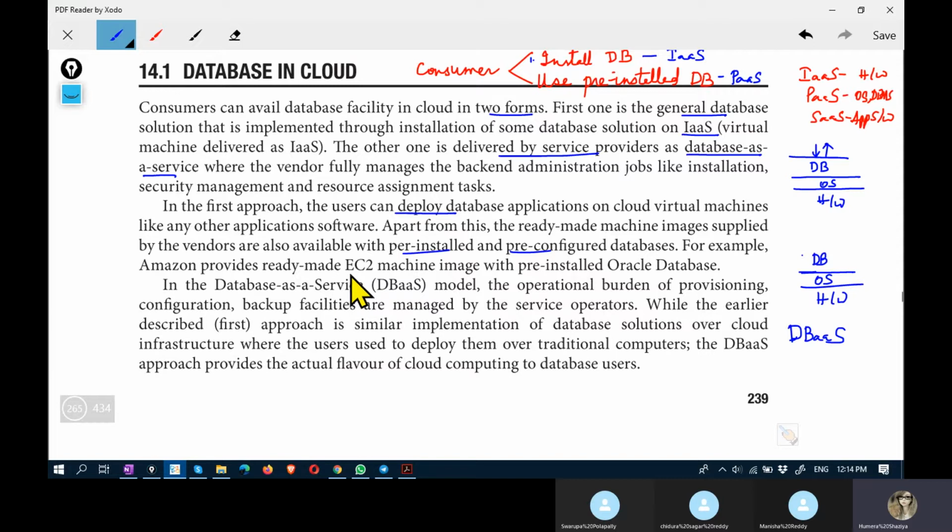And Amazon provides an EC2 machine image. What is EC2? Elastic Compute Cloud machine image with a pre-installed Oracle database. So Amazon has this.